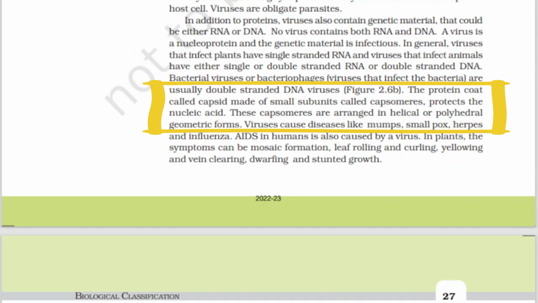Viruses cause diseases like mumps, smallpox, herpes and influenza. All these four diseases are caused by viruses. AIDS in humans is also caused by a virus. This is the most dangerous disease affecting the world. In plants, the symptoms can be mosaic formation, leaf rolling and curling, yellowing and vein clearing, dwarfing and stunted growth. Stunted growth means growth is affected, the plant won't become tall. If it is short, it remains there. That is called stunted growth.